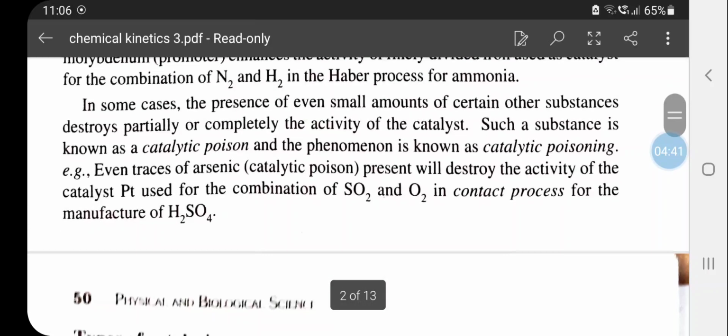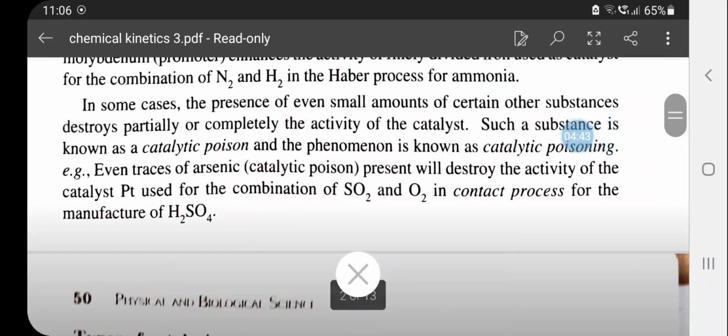Also, some other compounds, if present, will decrease the activity or will destroy the activity of a catalyst, and these are known as catalytic poison, or the process is known as catalytic poisoning. For example, traces of arsenic, if present with the platinum in the contact process, the production of sulfuric acid, the catalytic activity will be completely destroyed.